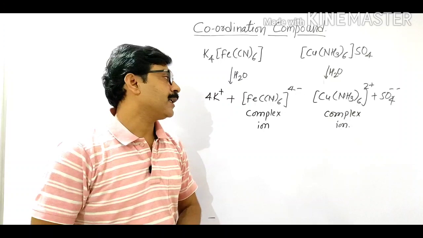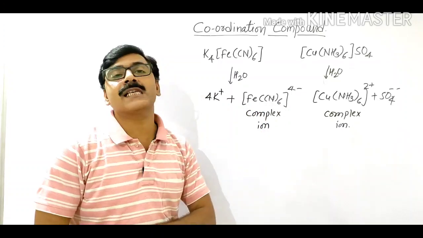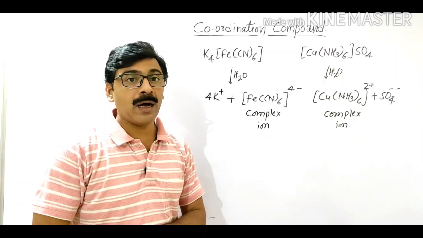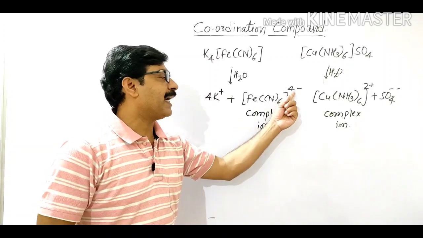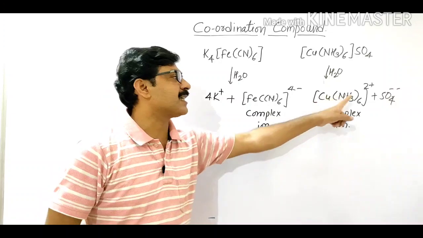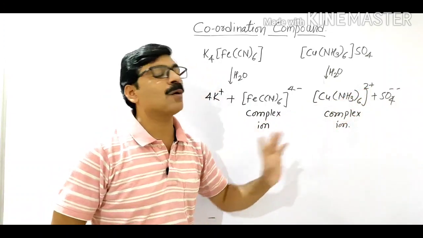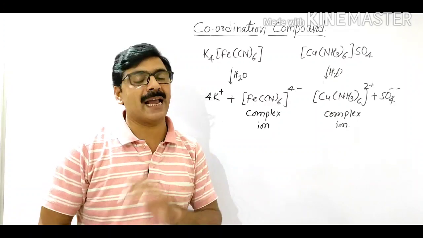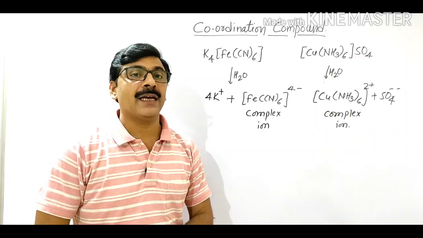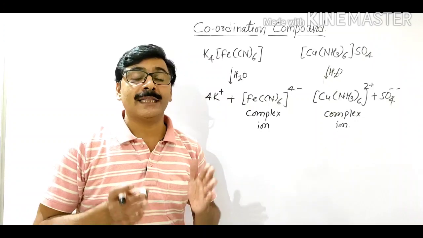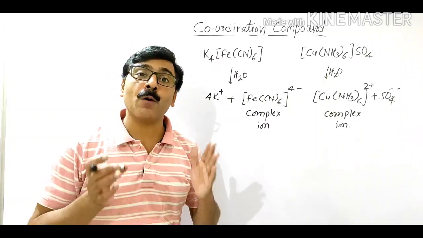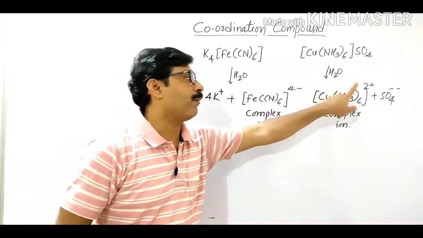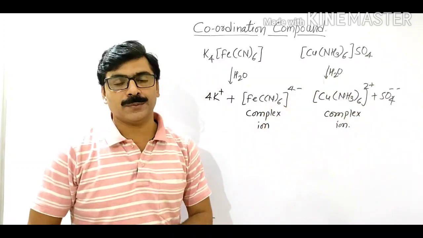Now here two types of complexes are obtained. One is a negative complex ion and the second is a positive complex ion, and both are complex ions. It means in coordination compounds there are two types of complex ions, one negative and one positive.